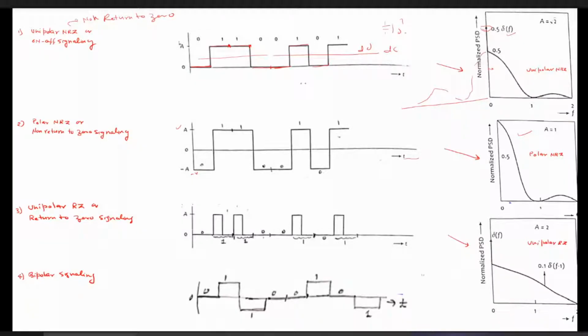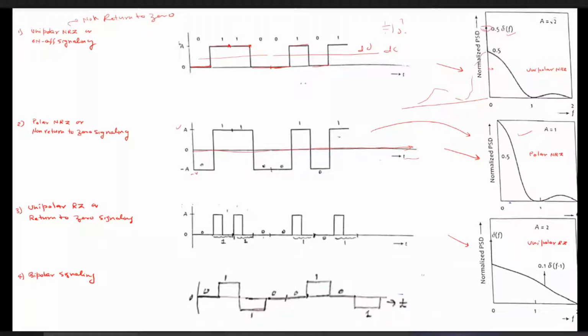That is, equally probable. If the numbers of zeros and ones are equal, then the number of pulses going to the negative side will be the same as the number going to the positive side. Considering the effective area, the positive and negative pulses cancel out one another, and ultimately the DC component falls at zero for this special case. That is why the impulse function is not shown here.